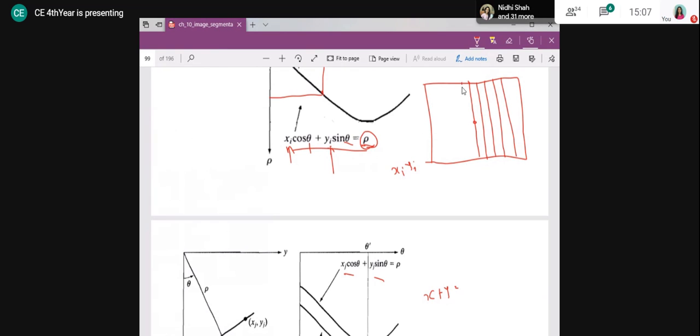So what I will do, I will make this array a little different way. How it is different, I can show you. This entire row is for my theta value 0, right? This entire row is for my theta value 1, right?